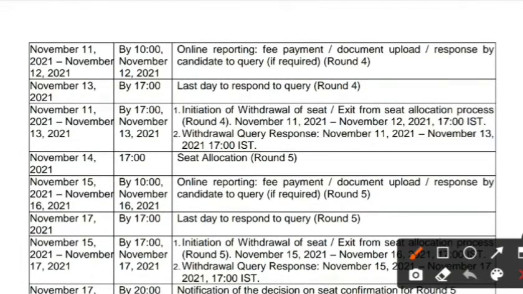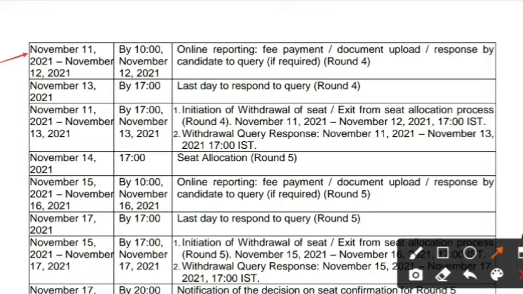This is very simple, friends. At first I have said the basic things that will repeat in the later rounds. It will be the same for all the rounds from 1 to 6. In JoSAA there are 6 rounds, round 1 to round 6. It is the same as round 1, so don't worry.